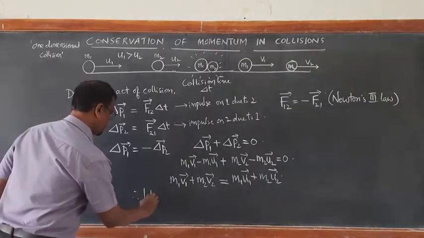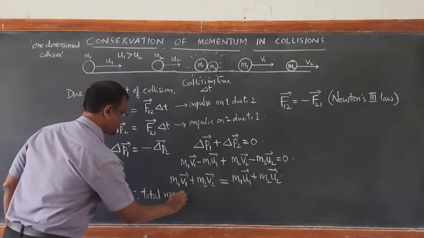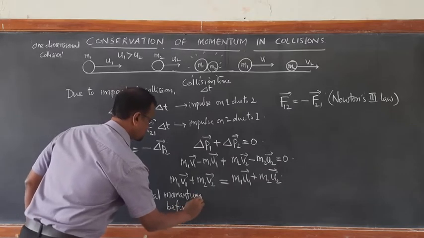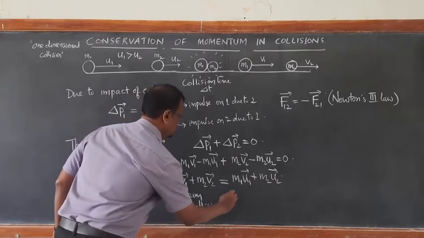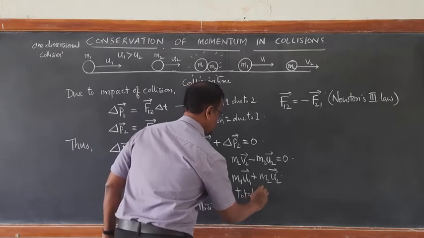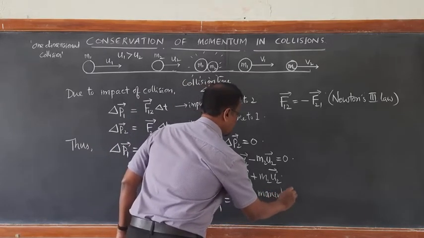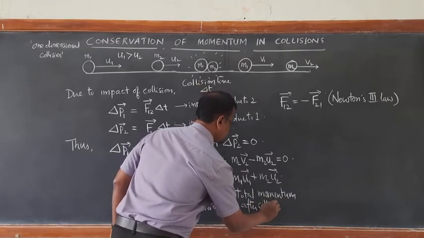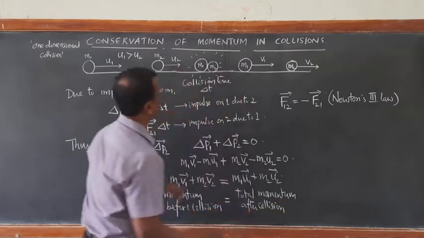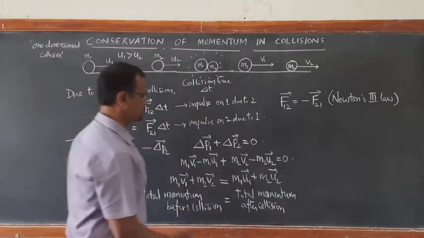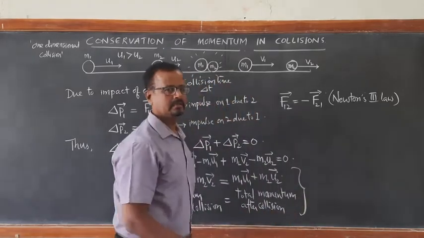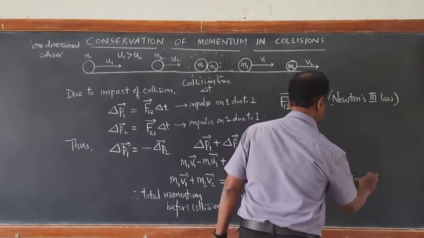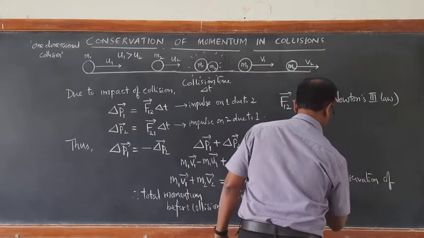Therefore, total momentum of the system before collision is equal to total momentum of the system after collision. This is how we establish conservation of momentum. This itself is nothing but the law of conservation of momentum.